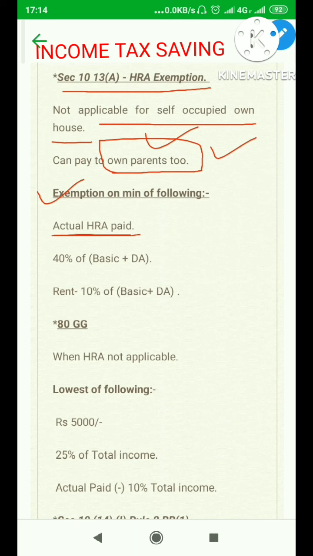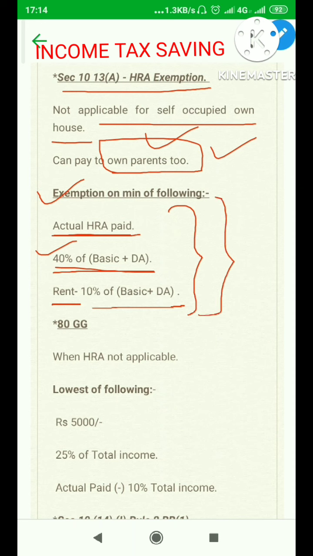Then, in case you are staying in a metro city, 50% of the basic pay plus DA you must write down, or in case of a non-metro city, 40% of the basic pay plus DA, write down on a piece of paper. Next you write down the actual rent which you are paying minus 10% of your basic salary plus DA. So the least of all these three, तीनों में सबसे कम, whatever the amount is, that is exempt to you from your income tax. That will be subtracted from your gross salary, and that is not taxable. HRA is not taxable, subject to the minimum of these three. This is the thing you must note.